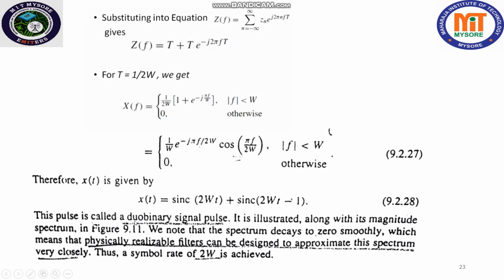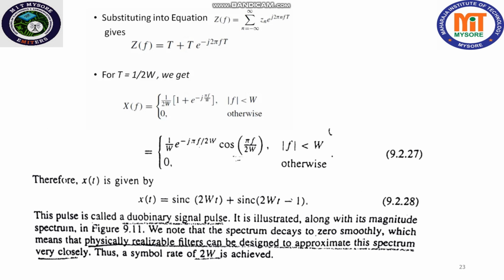Here what we can note is that the spectrum decays to 0 very smoothly, which means that physically realizable filters can be designed to approximate this spectrum very closely.